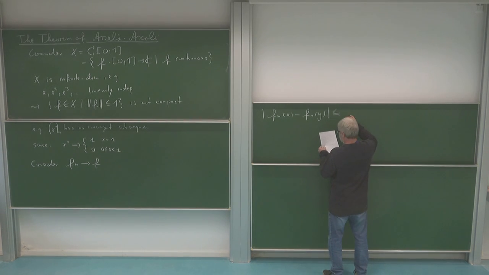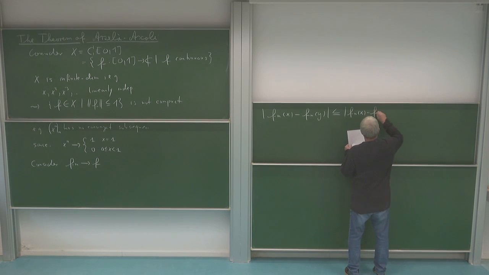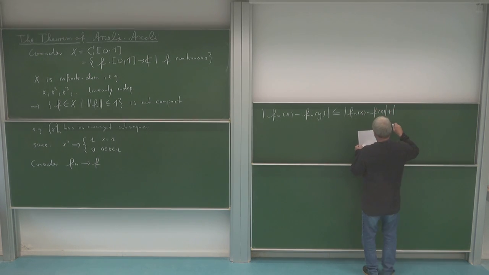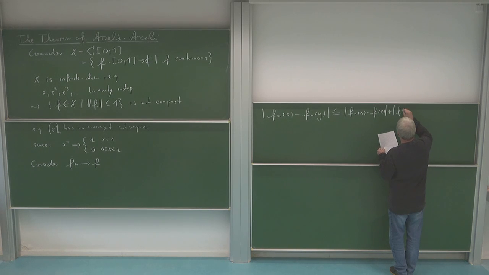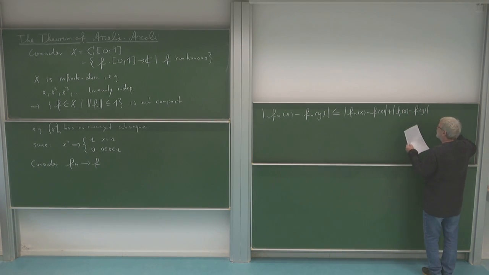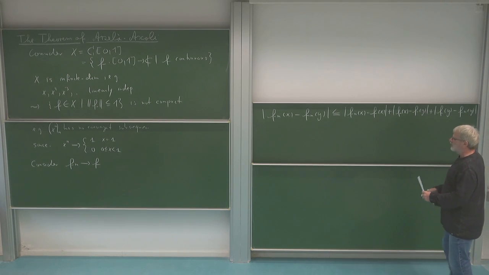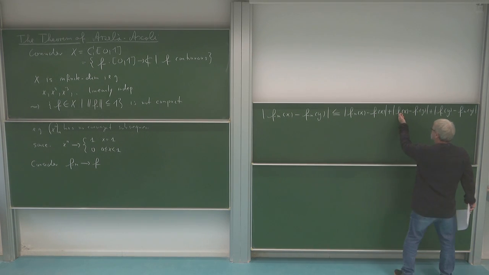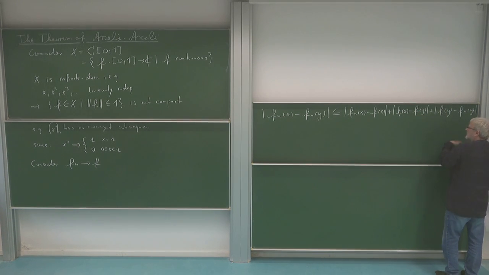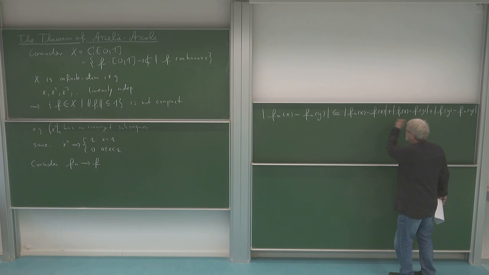So I compare fn of x with its limit, f of x, then look at the corresponding question, namely continuity in the limit, and then also compare fn of y with the limit, so I have here f of y minus fn of y. I'm just putting in f of x, subtracting it, adding it, the same for y,